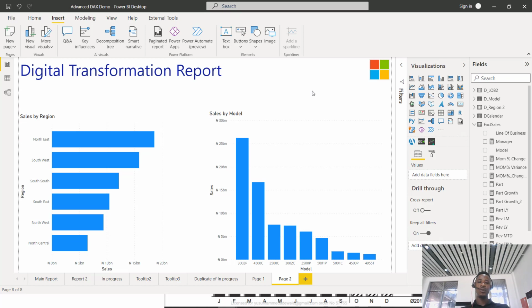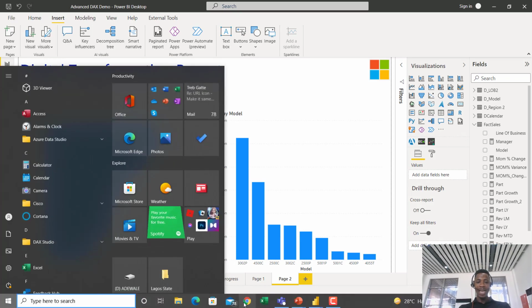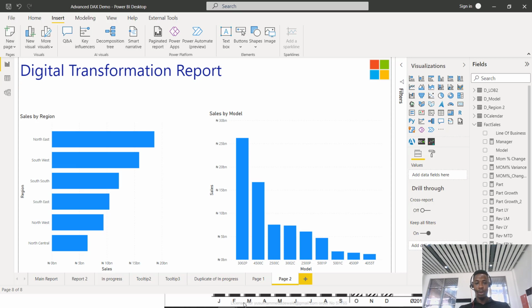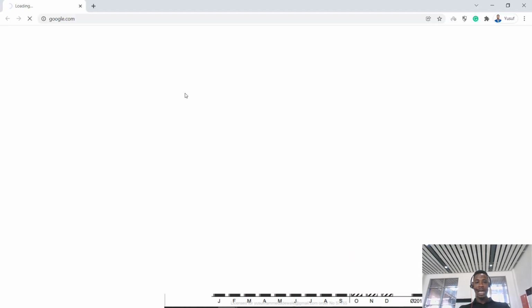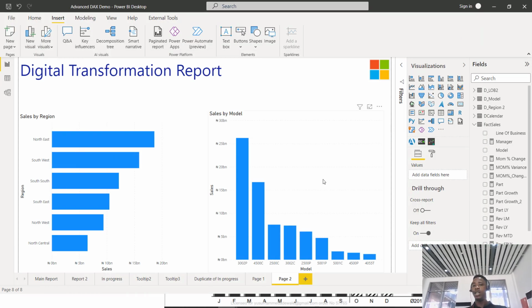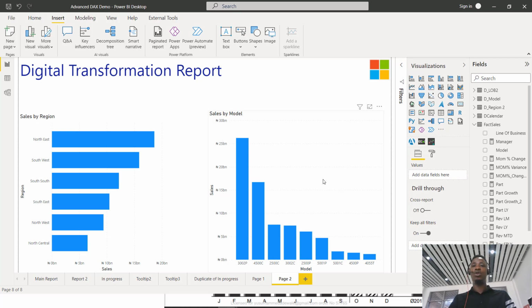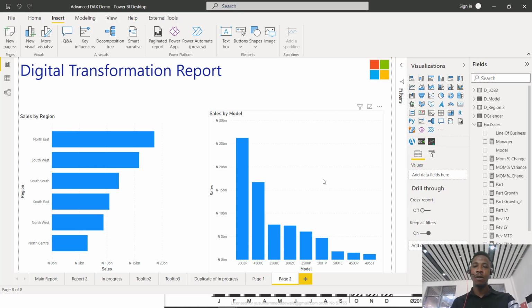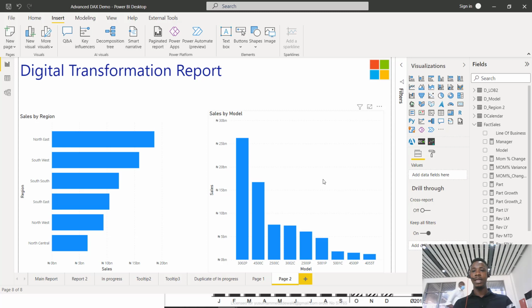If you would like to play around more with Power BI, I will advise you go to Google. If you have a laptop, just type download Power BI in Google, right? From right there, you can actually download Power BI and start playing around with it. And I have a lot of videos on my YouTube channel as well. So you can search for Adewale Yusuf and watch some of my videos on YouTube, and then you can start getting more insight from there.